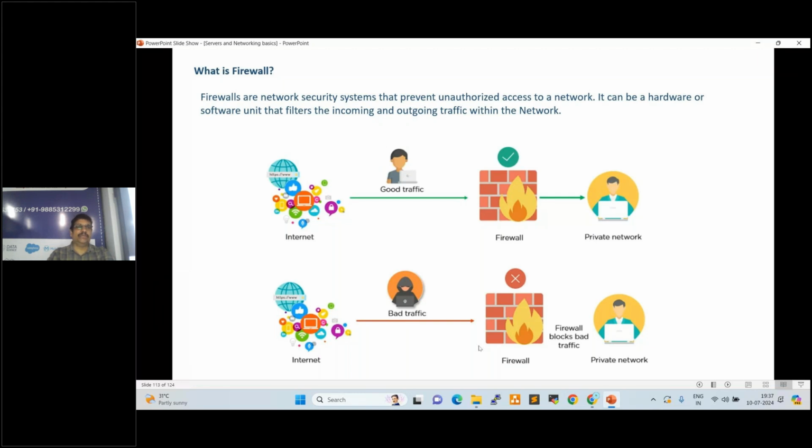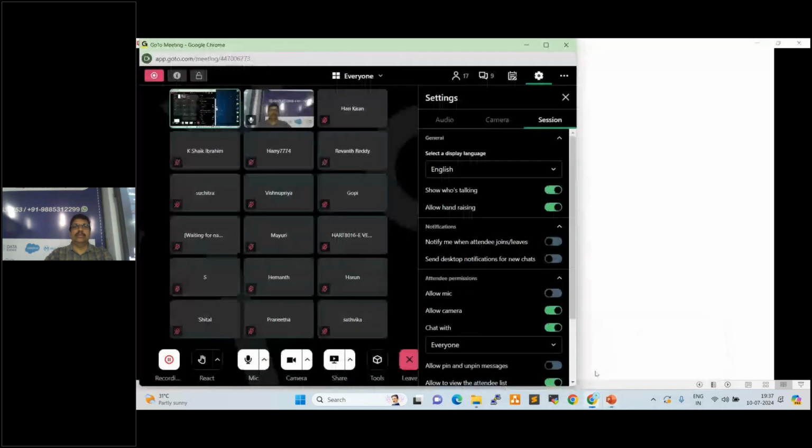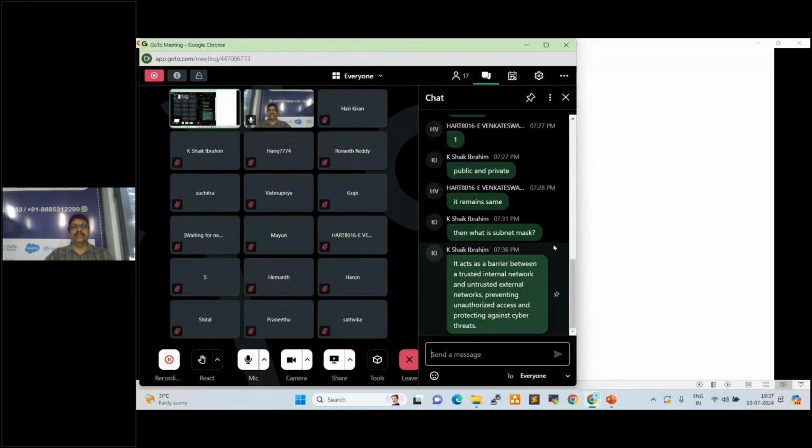Next one, what is replication? What is failover? What is a load balancer? So replication, what is replication? Anyone having an idea? Replicate, duplication. Replication is duplication.